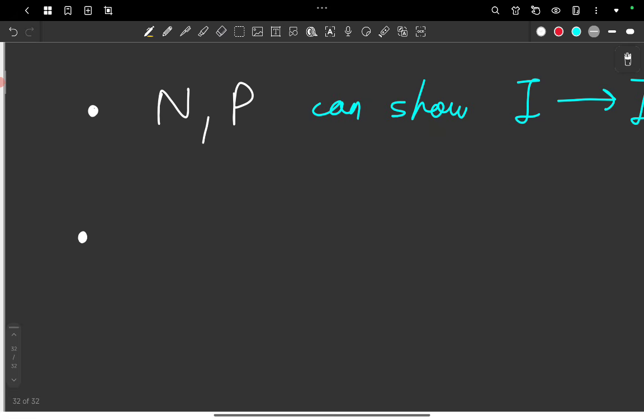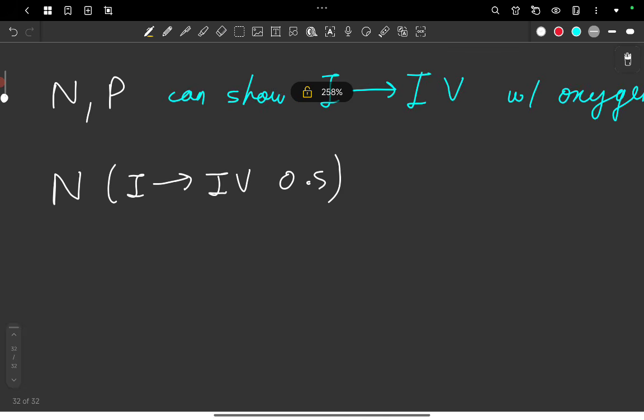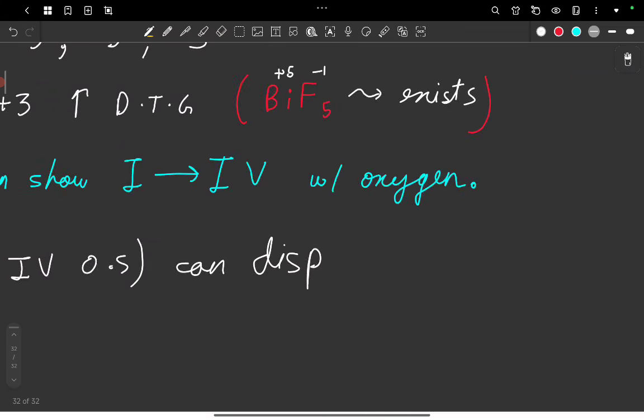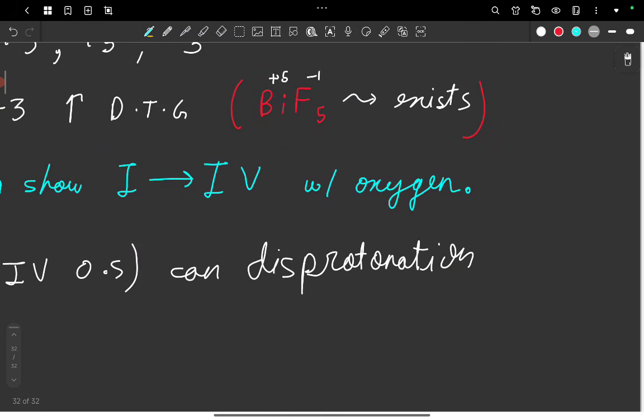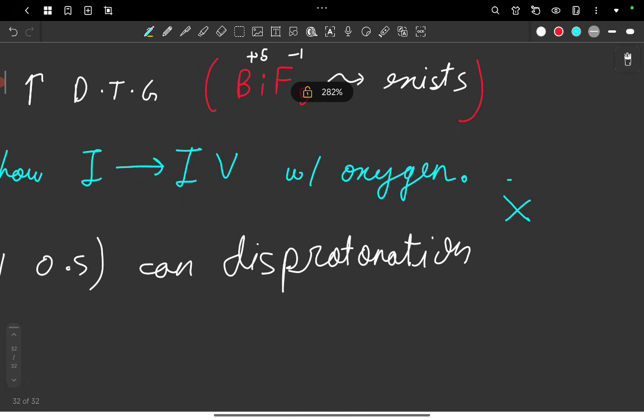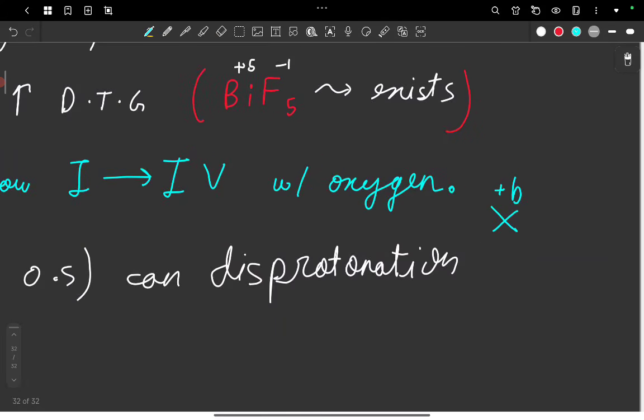Now, one very interesting thing to see is that nitrogen in the +1 to +4 oxidation states can disproportionate. Now, what is disproportionation? You have studied in redox reactions that disproportionation is when an element X in the +B oxidation state breaks down into two compounds in which it is in the +A oxidation state and the +C oxidation state.